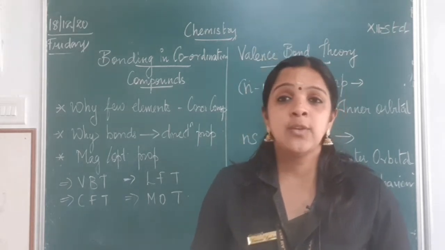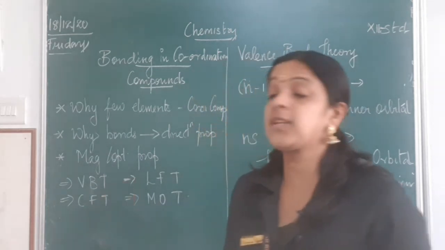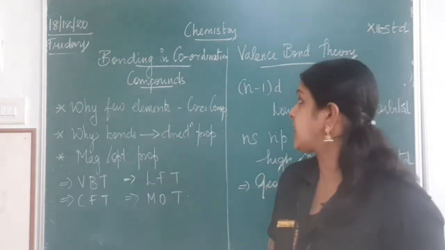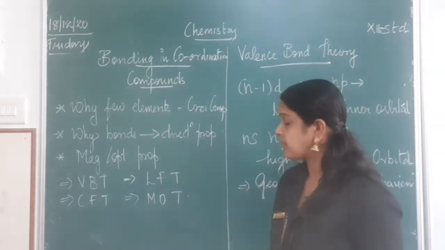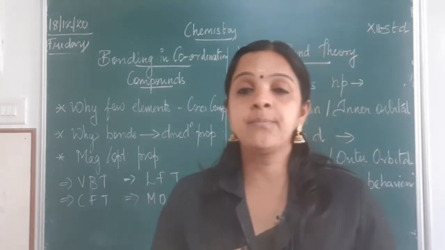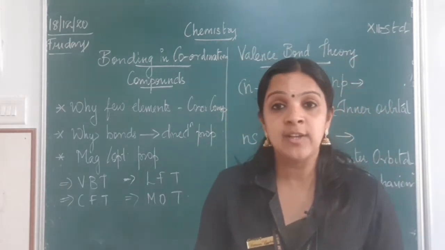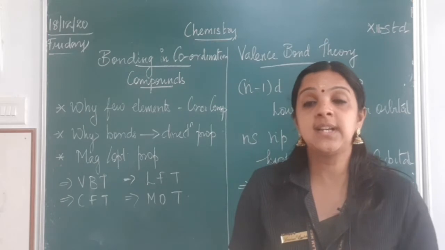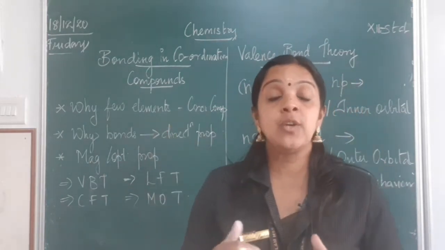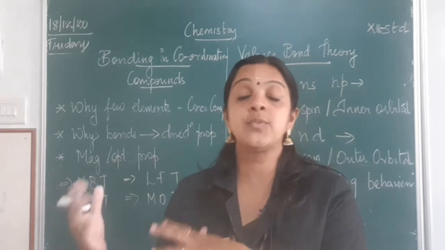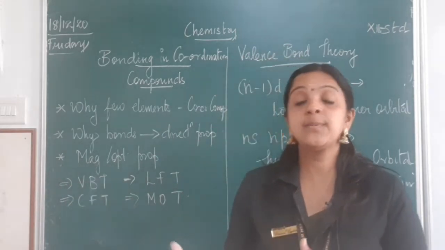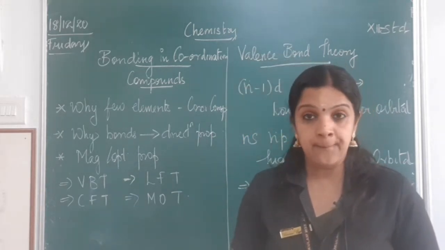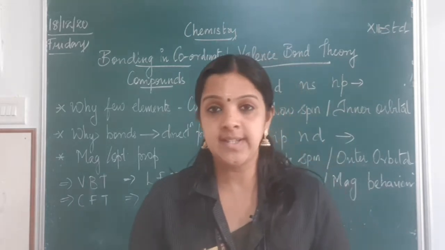Okay. So with this, we are going to continue the chapter Coordination Compounds, where today we are going to learn about bonding in coordination compounds. We know coordination compounds are formed with a metal atom or ion, and also we have some ligands. It can be a negative ligand, it can be a neutral ligand. We have a coordination sphere. We have some counter ions which are ionizable, which is responsible for the primary valency, and the secondary valencies which give the coordination number. This is what we know about coordination compounds.